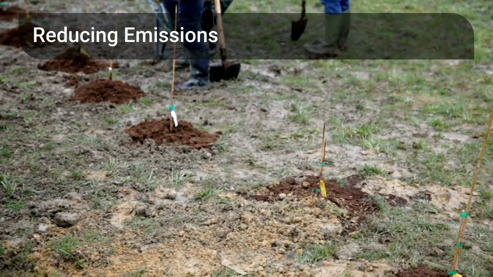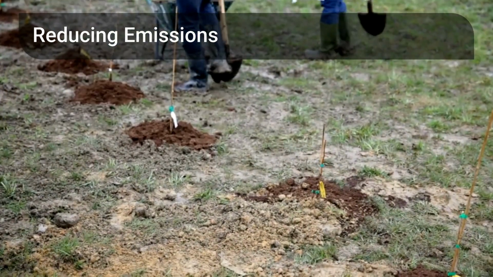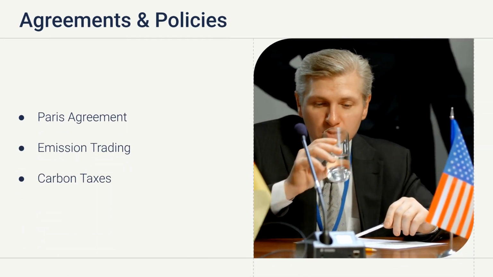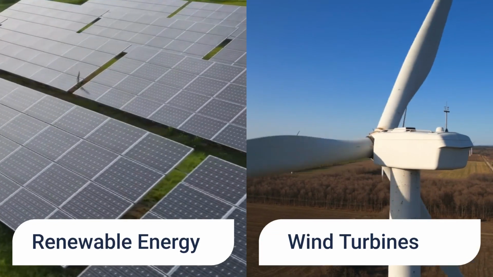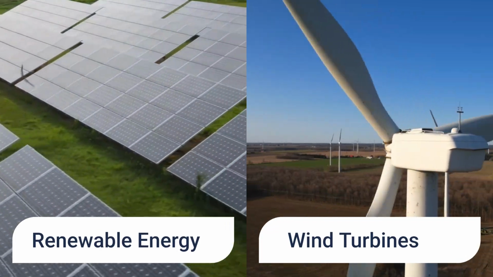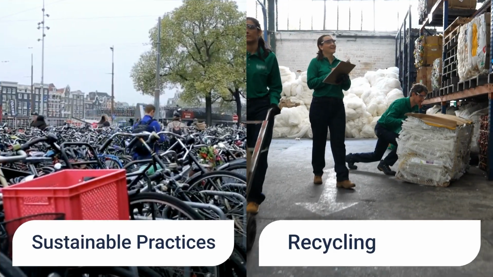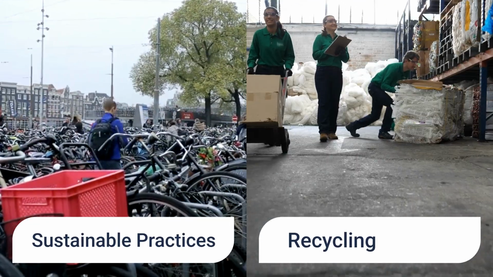Efforts to reduce carbon emissions are crucial. What actions are being taken to address this issue? International agreements and policies like the Paris Agreement aim to limit global warming through various measures. The adoption of renewable energy sources like solar and wind power is a key strategy to reduce emissions. Sustainable practices in daily life and industry are vital for long-term emission reduction.